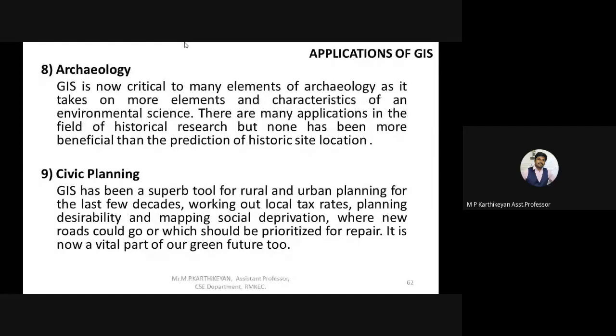Recently they have found the oldest civilization products available in Tamil Nadu itself. So that can also be done using this application.